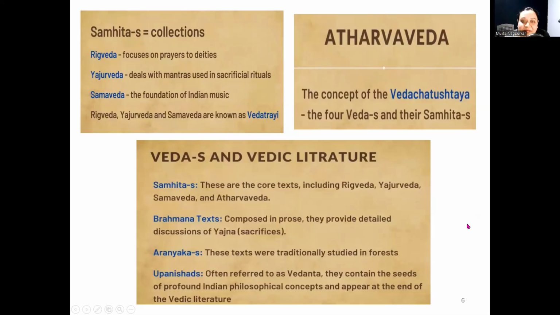Rigved focuses on prayers to deities. Yajurved deals with mantras used for sacrificial rituals and Samaved is foundation of Indian music. Atharvaved has different ideas and themes. We are going to see each of these Veda separately later.